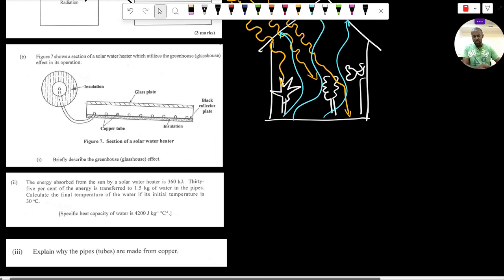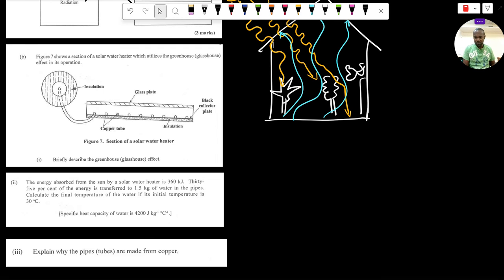Now, let's move on to part two of the question. Part 2 says of Part B, the energy absorbed from the sun by a solar water heater is 360 kilojoules. Let's write down that value. So the energy absorbed, E absorbed, is equal to 360 kilojoules, right?